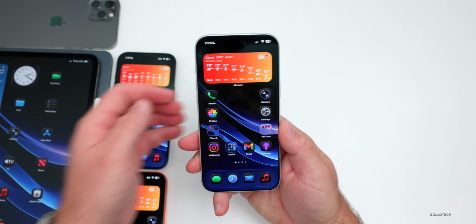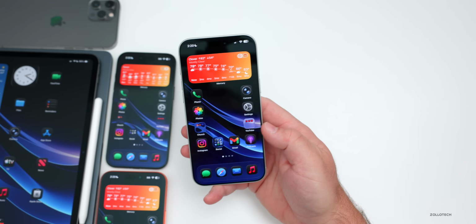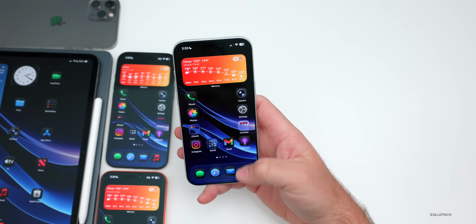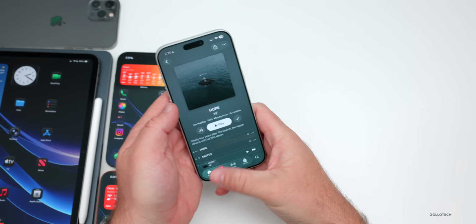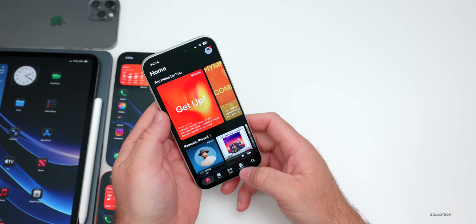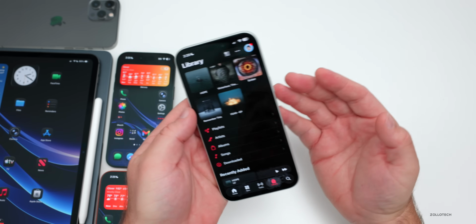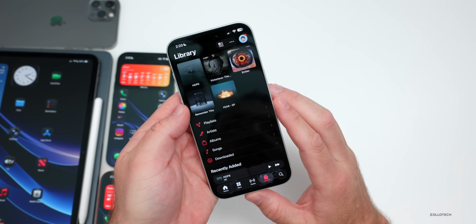Now, as far as iOS 27 and what I would like to see, well, basically I would like to see simplification in the way navigation works. Some of the navigation in iOS 26 is a little bit cumbersome. Multiple steps to do things we had to do before, going into the library, tapping again to go back.